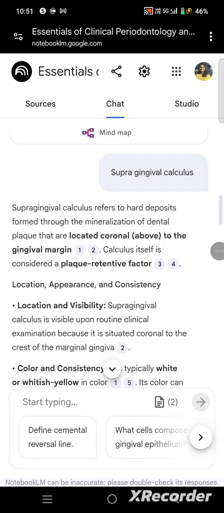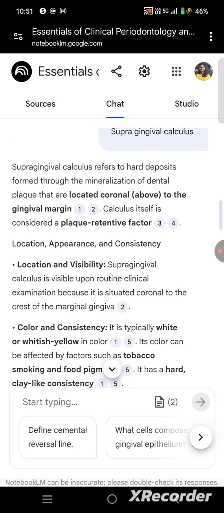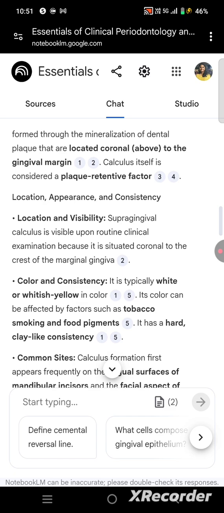Supragingival calculus. Supragingival calculus is a hard deposit formed through the mineralization of dental plaque that is located coronal, above the gingival margin. The calculus itself is considered a plaque retentive factor. Location, appearance, consistency. Locations and visibility. Supragingival calculus is visible upon routine clinical examination because it is situated coronal to the crest of the marginal ridge.